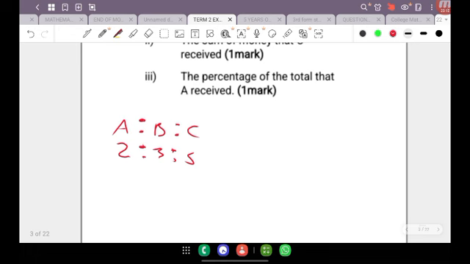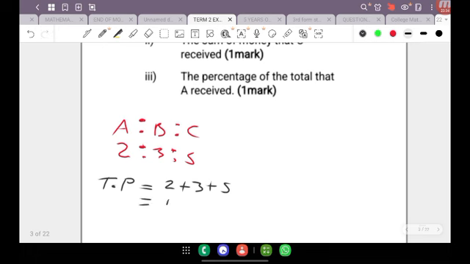Now the next thing that you want to do is to write down what I refer to as the TP. Your TP is your total proportion. To get the TP, you're going to simply add up the individual ratios, which in this case is 2 plus 3 plus 5. And so that's going to be equal to 10.